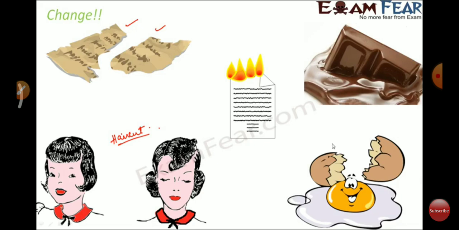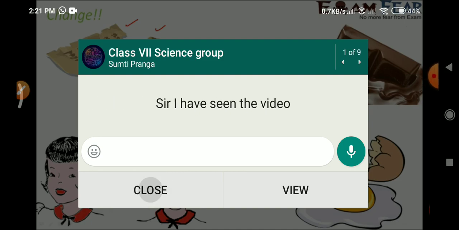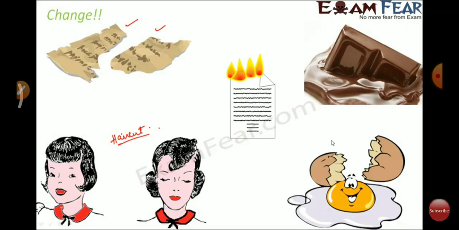You have an egg. You didn't feel like having the egg, so you just prepared an omelette. So where's the egg now? The egg is no more there. The spherical egg is gone. It is changed into an omelette which has a different shape, a different composition, which tastes different. So this is again a change.